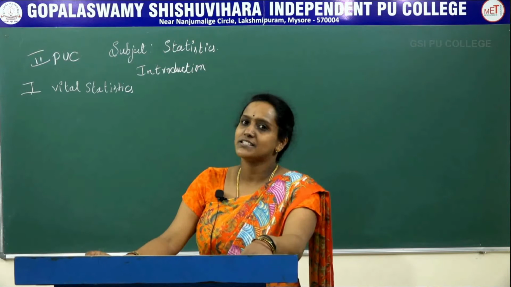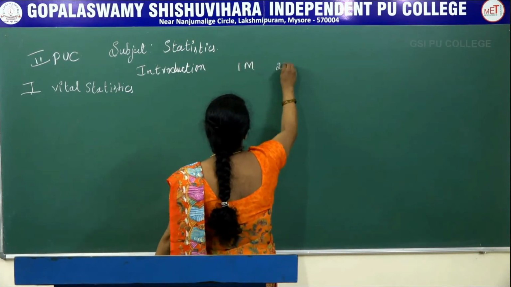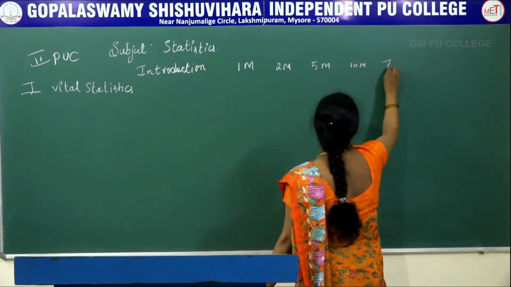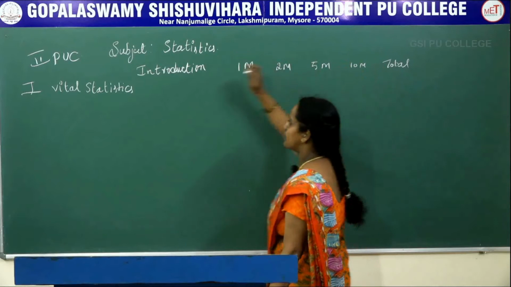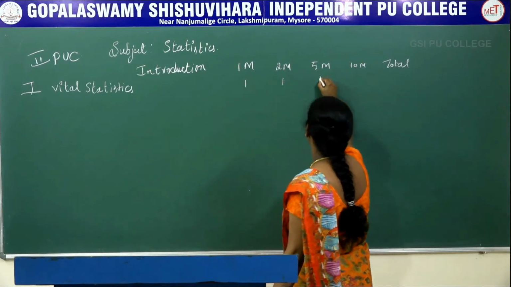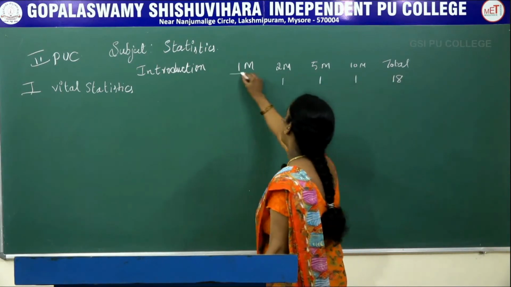And the weightage of this chapter is 1 mark, 2 mark, 5 mark, 10 mark and the total. From this chapter we will get 1 mark 1 question, 2 marks 1 question, 5 marks 1 question, 10 marks 1 question. Total will be 18 marks.